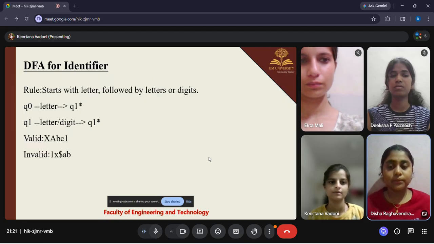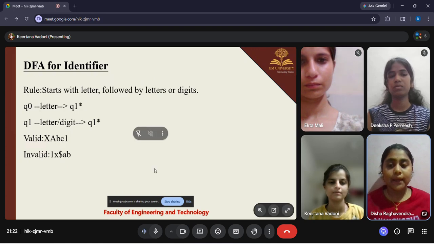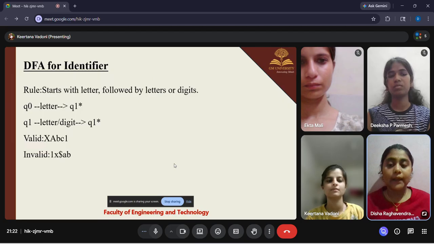Next we know that the letter can be followed by any digits. So at q1, if any digit or any other letter comes, it will loop in q1 only. So we have a valid example here, for example x a b c 1, and invalid examples include 1x and dollar a b. Here dollar is a special character, so this is an invalid string. So next slide.